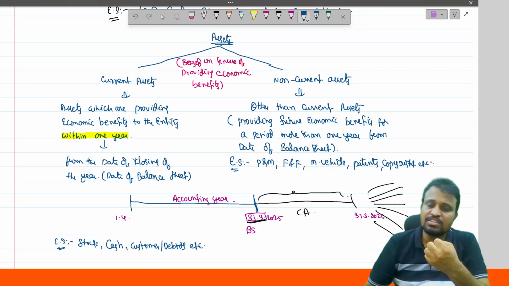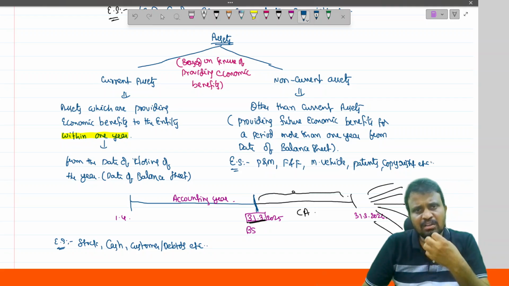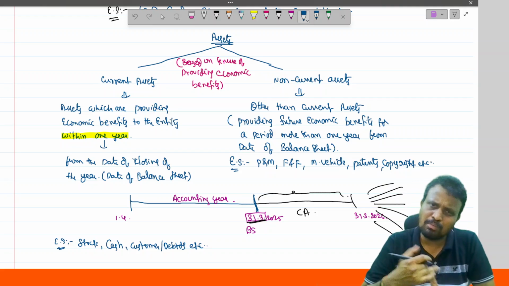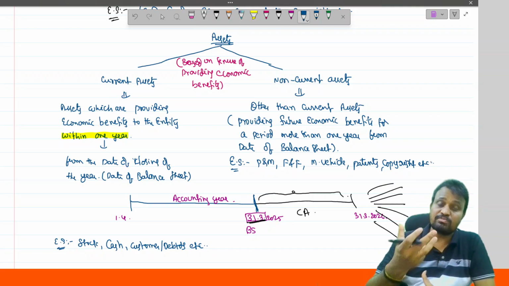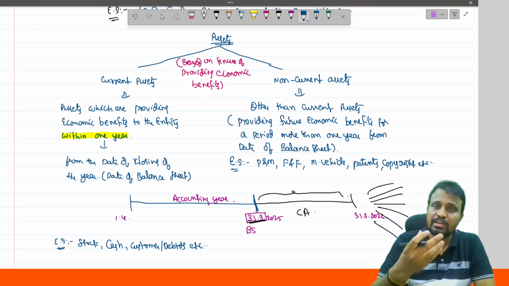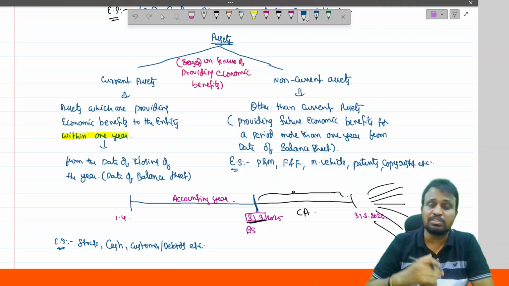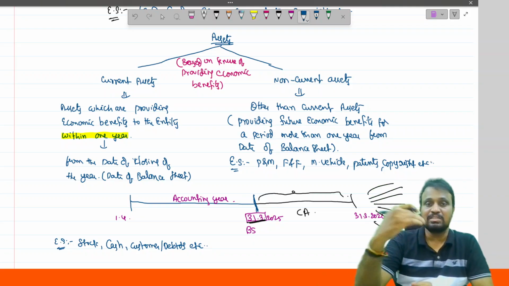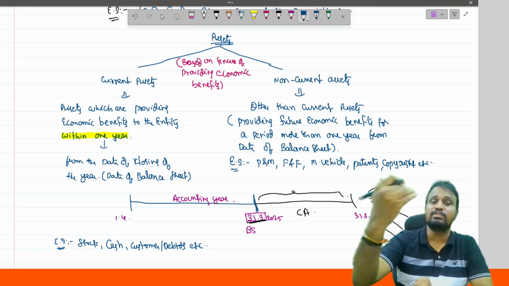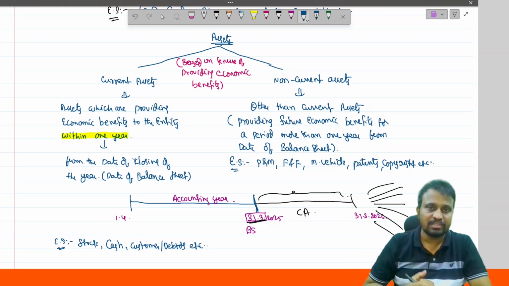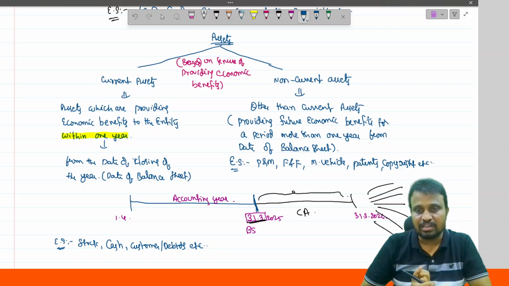For example, if I purchase plant and machinery, I hold it generally for producing goods or for providing services. We incurred investment on the plant and machinery, so generally they are meant for a period of more than one year. The life of the plant and machinery is around 5 years or 10 years, etc. It is providing the benefits for around the life cycle of the respective asset, say 5 years or 10 years. That's why it is treated as a non-current asset.